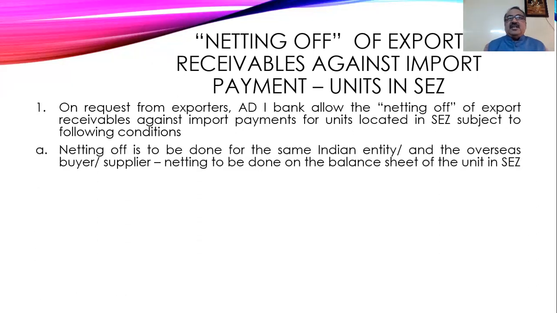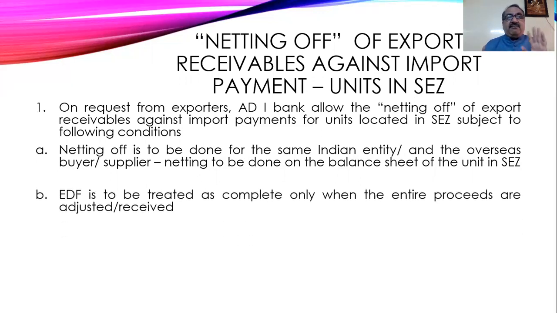What are the following conditions? Netting off or setting off has to be done for the same Indian entity and the same overseas buyer and supplier. Netting is to be done on the balance sheet of the unit in SEZ. So even in the earlier case, the set off can be done only between the same buyer and same seller. The same is the case here. Here it is called netting off.